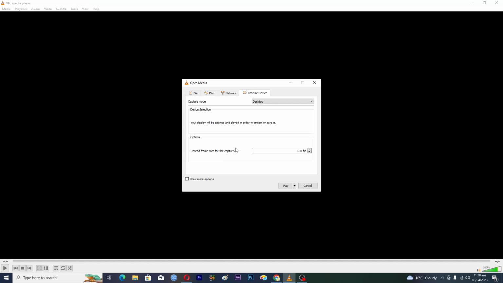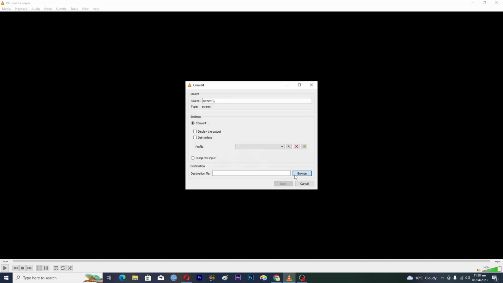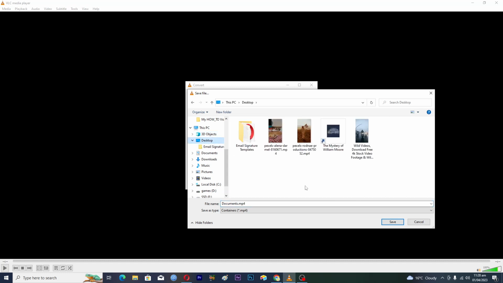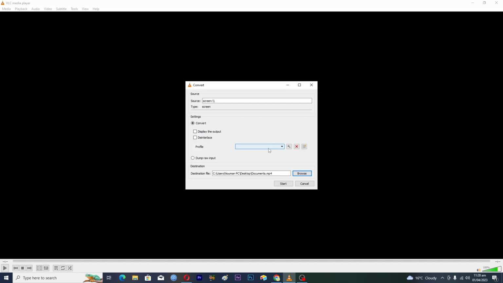It depends upon the speed of your PC. If you have a super duper fast PC, then you can set this between 15 to 20, but I will set it to 10 frames. Then you will not click on Play. You will click on this drop down arrow and tap on Convert, and then you just need to select the destination where you want to actually save this. I will save this on desktop, and I will just save here. And once you hit this Start option, you are basically recording your desktop.